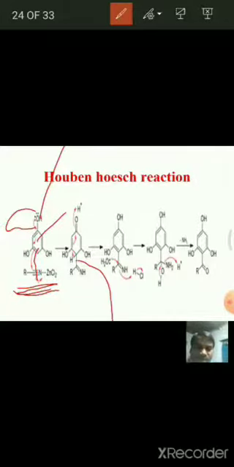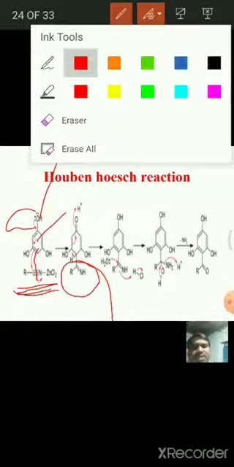See here the mechanism, this electron pair here, this double bond shifts here, and we get a bond between the carbon of the cyanide and the aromatic ring. This is formed, that is a ketimine. See here, ketimine is formed, and next this hydrogen, again the rearrangement. See here we get OH here, and we get this ketimine, followed by hydrolysis.